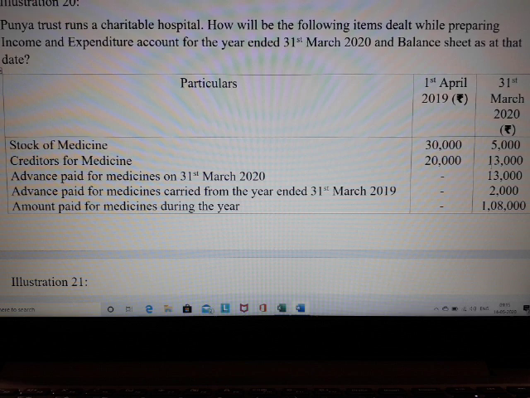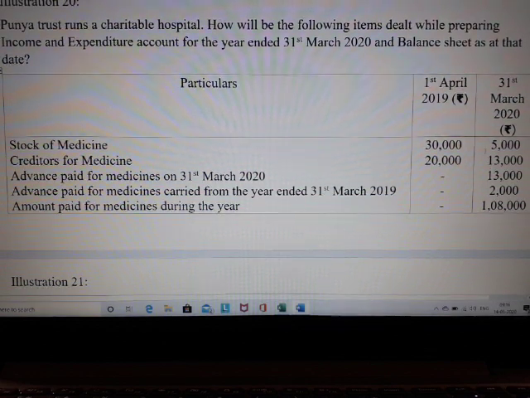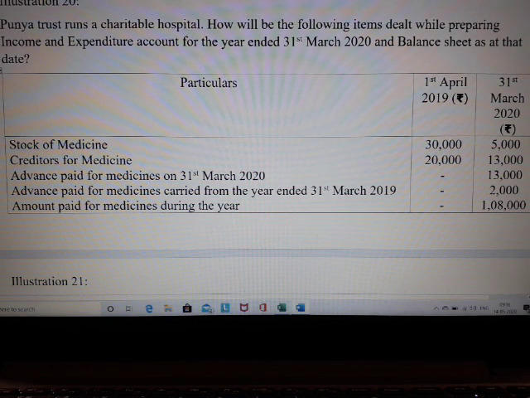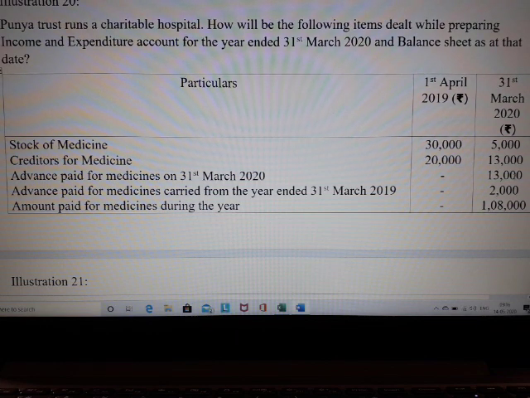But this is a payment which you have made, because we are running a hospital and you paid for the medicines well in advance. So that is considered a prepaid advance, a prepaid or unexpired expense. You should not treat that as a liability. You need to treat it as your asset. Can you understand the difference? Don't blindly go with the word advance means it is a liability. Read the sentence completely. It is the advance paid for the medicine on 31st of March 2020, which is your asset, a prepaid expense.